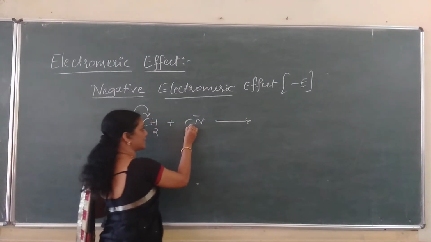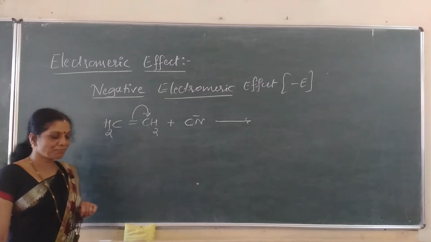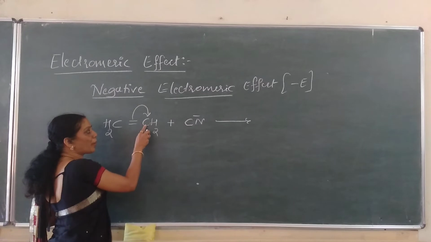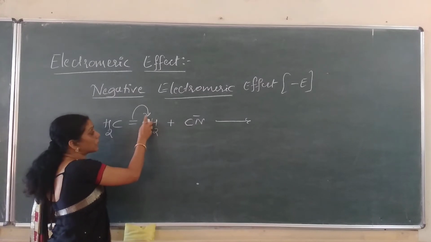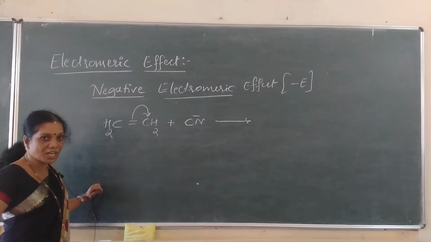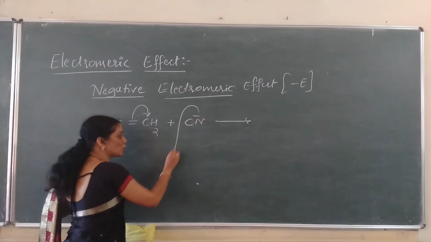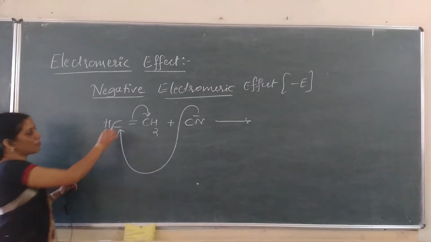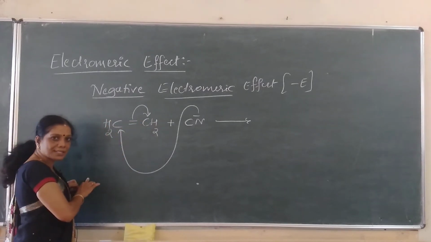Now what happens here? We have to write the product, isn't it? Which is the product formed here? We have written the arrowhead pointing towards this carbon atom. That means that the pi electrons get shifted to this carbon atom. This becomes electron richer. Hence the electron rich nucleophile has to attack what? The electron deficient center. This becomes plus, this becomes minus, isn't it?